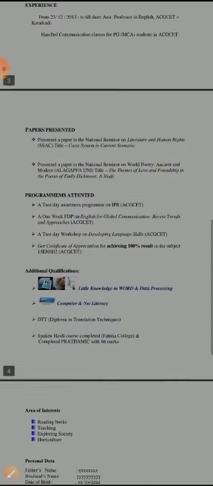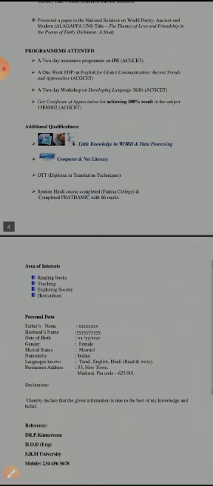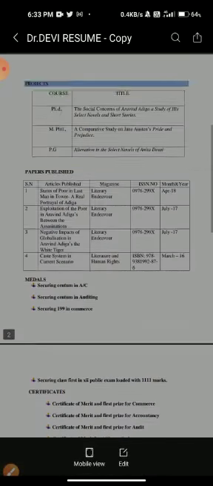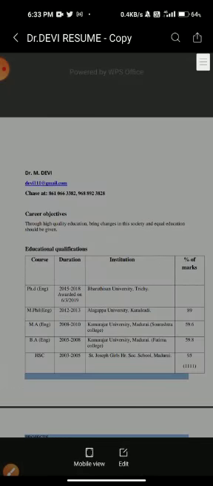After that you have to write additional qualifications, area of interest, and then personal data, and then references, very, very important. Don't forget to write. More than one person also you can write here. This is the right way to write a resume.